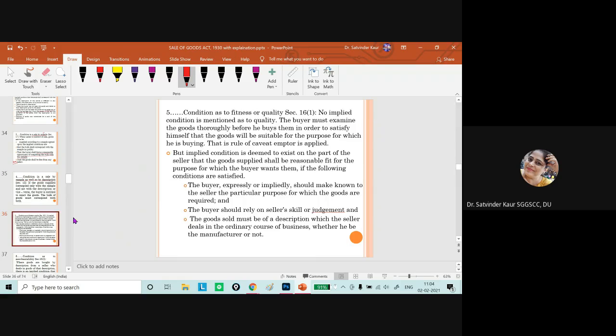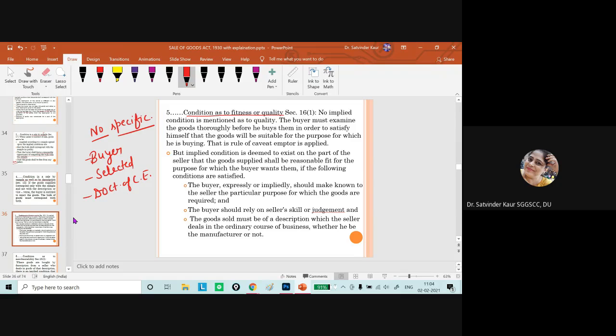Then the next condition is condition as to fitness or quality. So we say that there is no specific condition with respect to fitness and quality. Here it would depend upon the buyer, what the purpose of buying the goods is, and whether he has selected the goods properly or not, and here the doctrine of caveat emptor will apply.